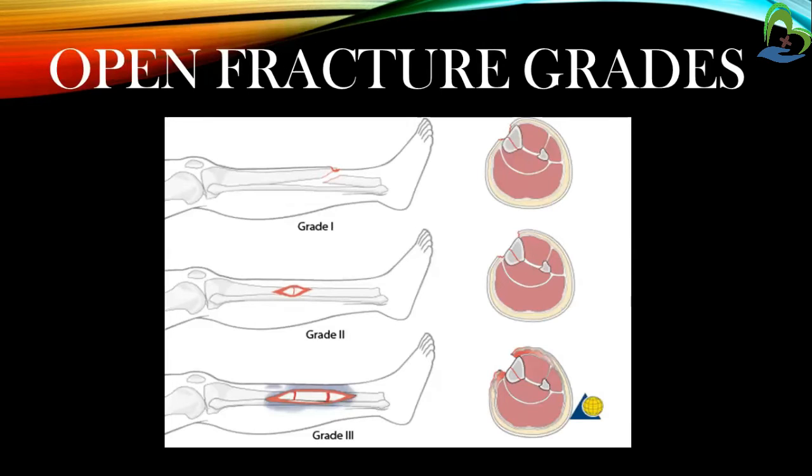Next, moving on to the open fracture grades: grade 1, 2, and 3. Grade 1 is a clean wound less than 1 centimeter long. Then grade 2 is a larger wound without extensive soft tissue damage. Then grade 3 is highly contaminated, has extensive soft tissue damage, and is the most severe.